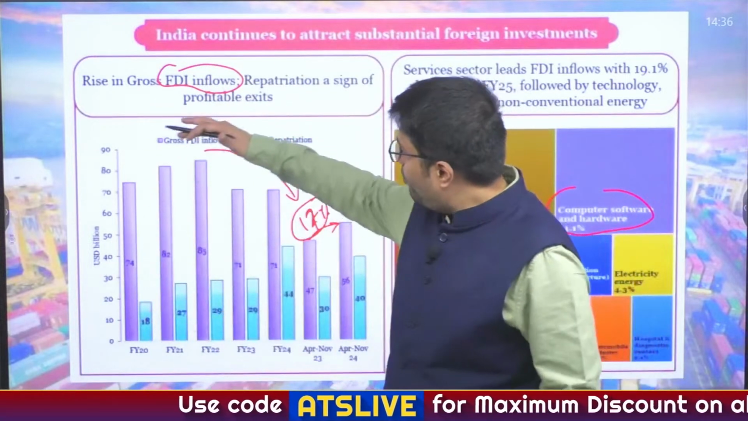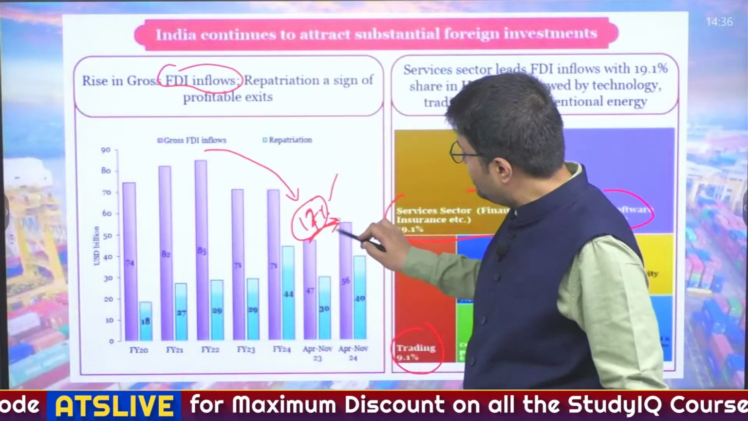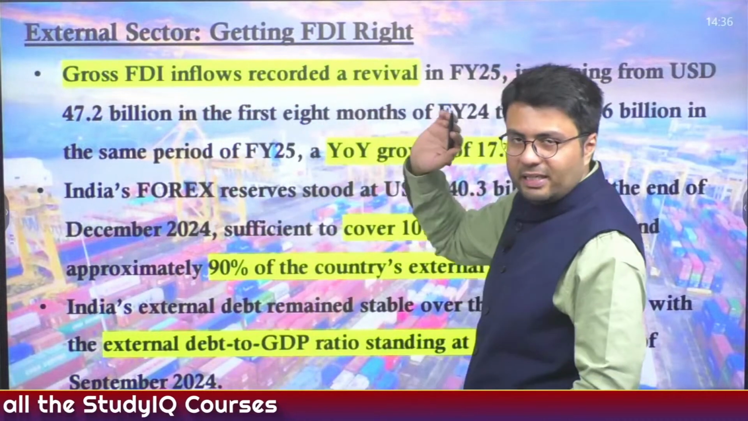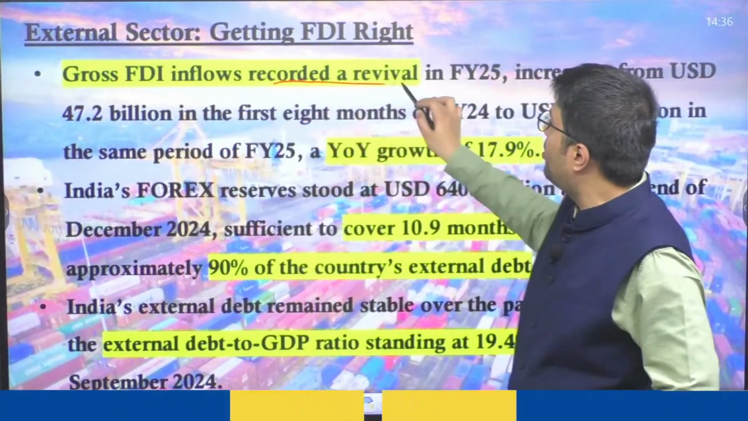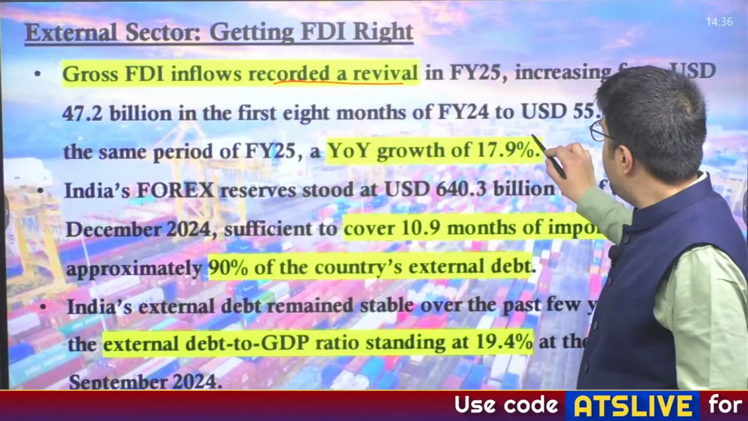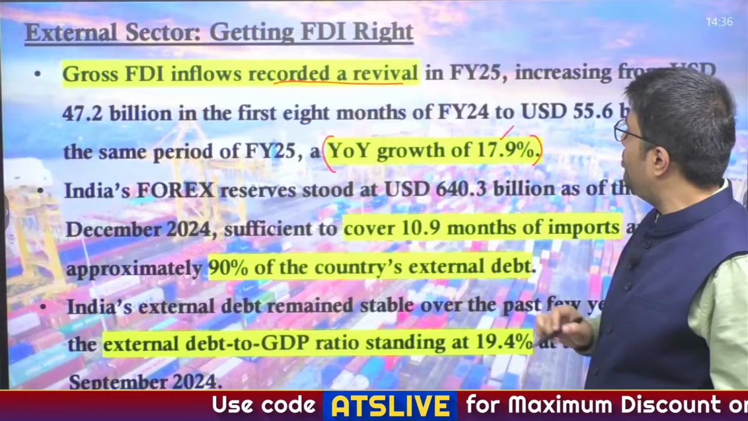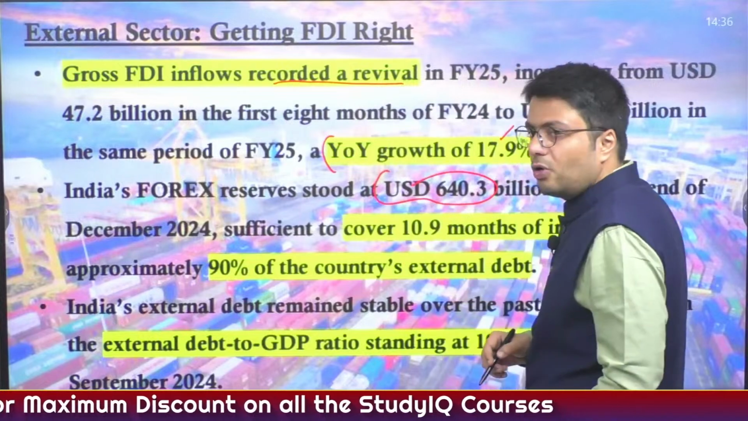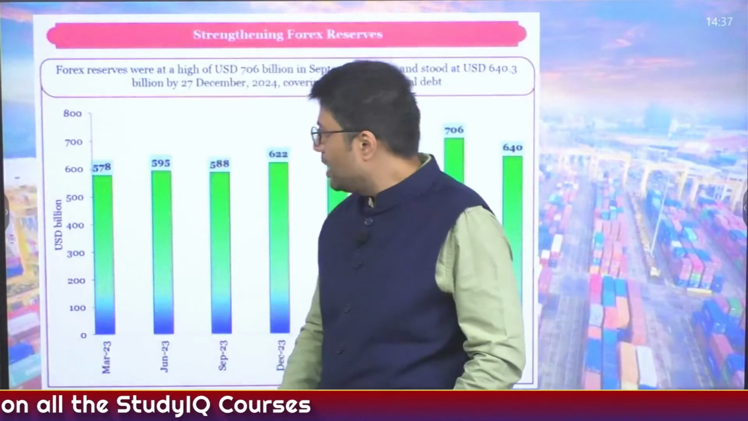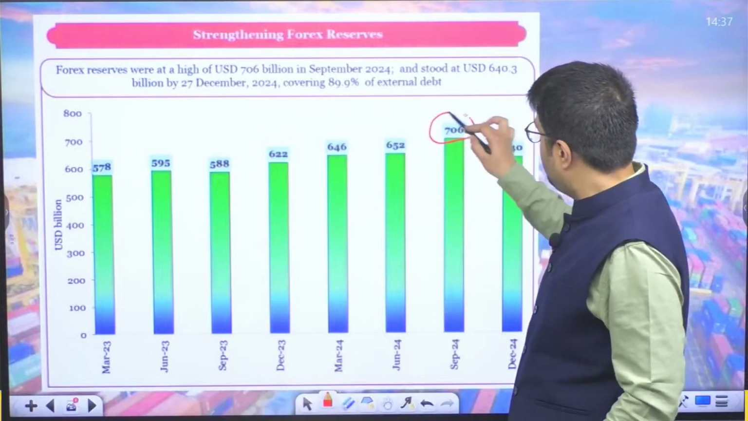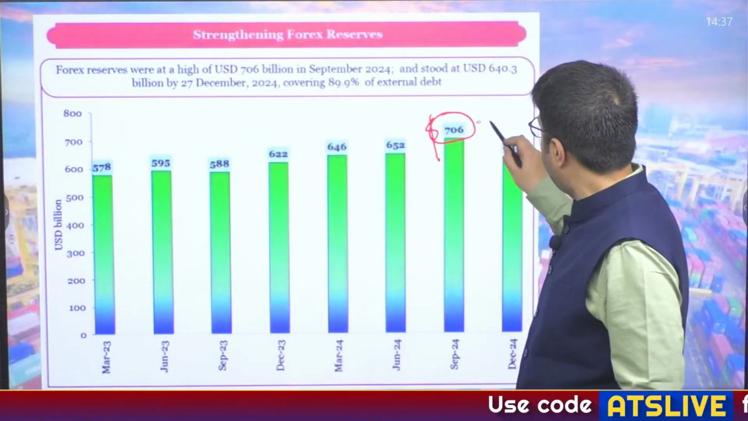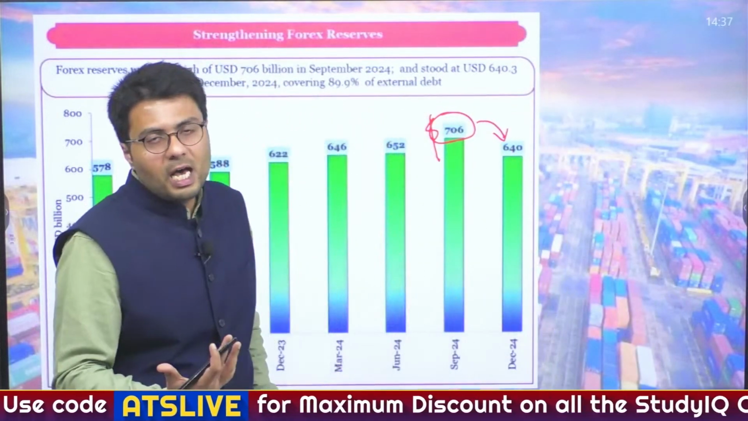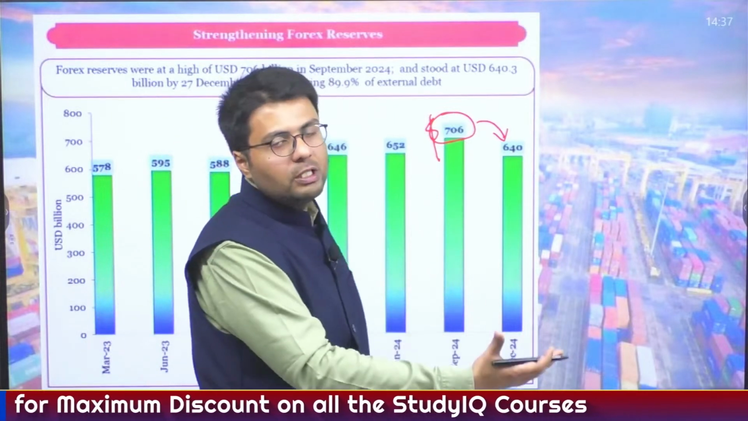Whereas despite falling in the past few years, India's FDI has seen an uptick in the last financial year. So this text highlights the same thing. Gross FDI inflow recorded a revival in the last financial year and witnessed a year-on-year growth of 17.9%. Whereas on the other hand, India's forex reserve stood at about $640 billion. For example, you can see here that India's forex reserve reached a level of $706 billion. However, as India's rupee is witnessing depreciation, that prompted the RBI to use its foreign reserves to improve the supply of dollars in the Indian economy.